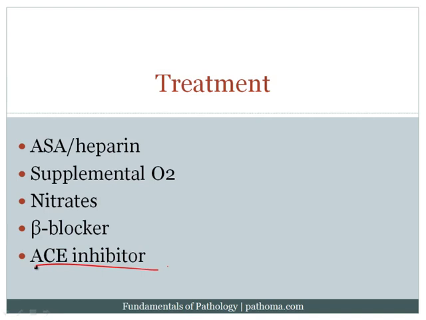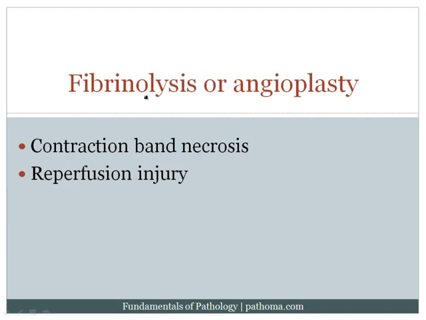So you would increase the blood volume via angiotensin II, and by giving an ACE inhibitor, you'll decrease that effect so that the blood volume will not increase. All of this acts to decrease the risk of left ventricular dilatation. A more definitive treatment would be fibrinolysis or angioplasty. Remember that the myocardial infarction was due to thrombosis, and so fibrinolysis would destroy the thrombus.